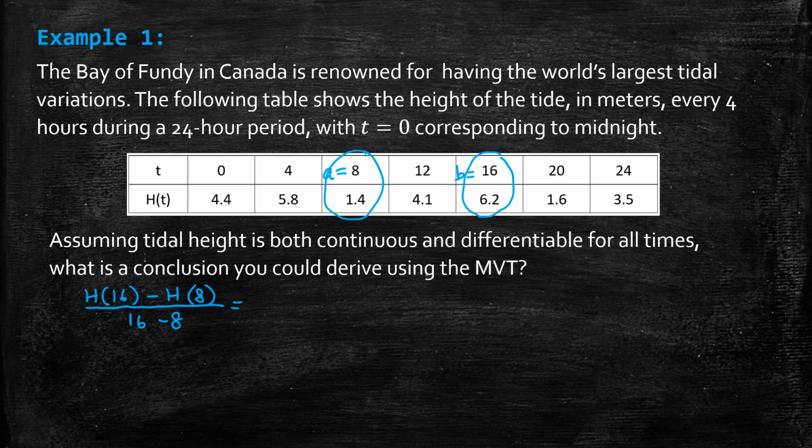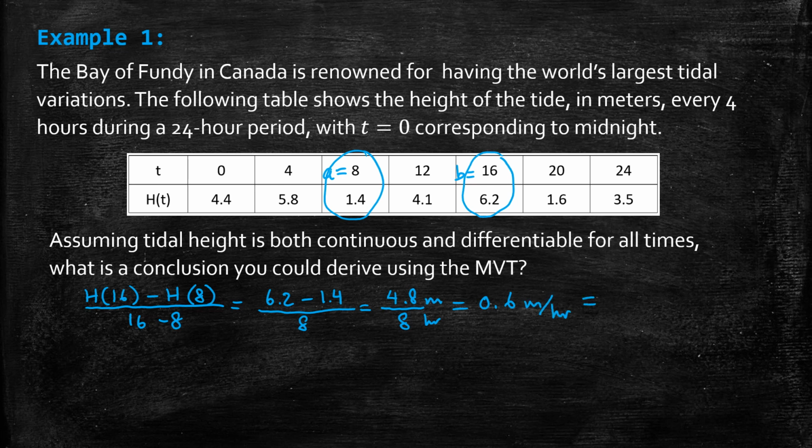H(16) is 6.2. H(8), the height at 8 hours, is 1.4, over a difference of 8 hours. So that means the height of the tide changed 4.8 meters, which is quite a lot over an 8-hour period, which means that the average rate of change of the height was 0.6 meters per hour.